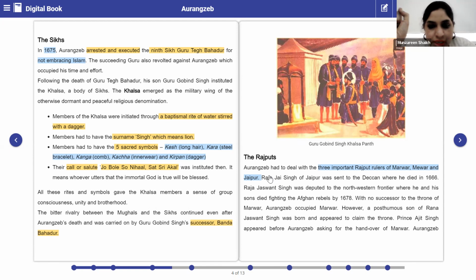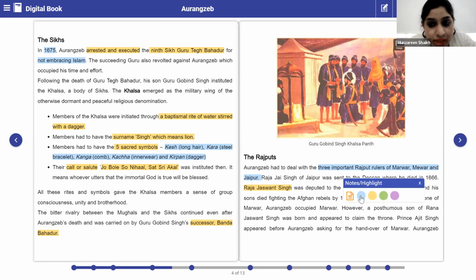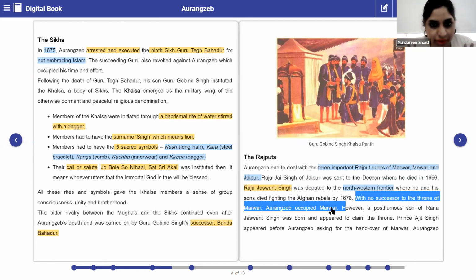Marwar. Please underline this. Raja Jaswant Singh was in the northwestern front, and over there he died along with his sons. And now underline there, with no successor. Just underline this: with no successor to the throne of Marwar, Aurangzeb occupied Marwar.